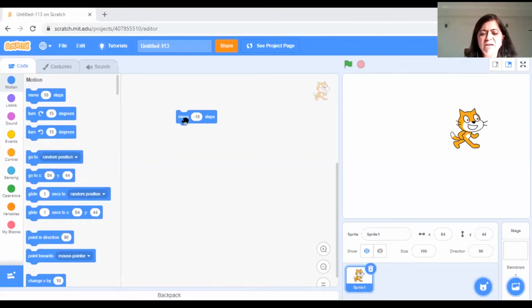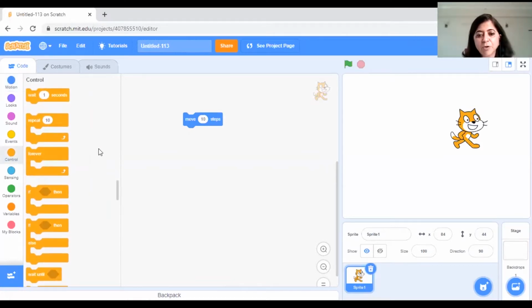Now what if I want this sprite to move continuously? I don't want to click again and again. Why do I need to click again and again? Any guess where I should find a command for that? Somebody is saying control, and somebody said go to events. Okay, so let's examine. We'll go to control and see what's there. I should look into the forever loop.